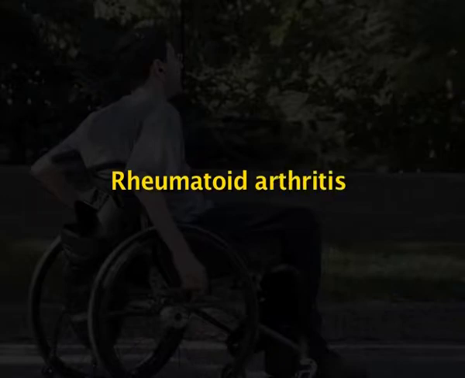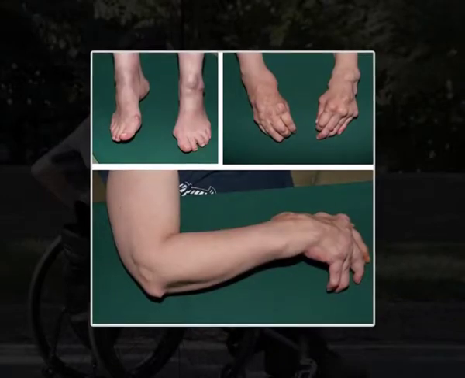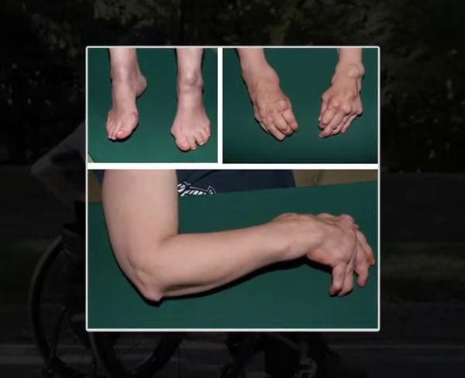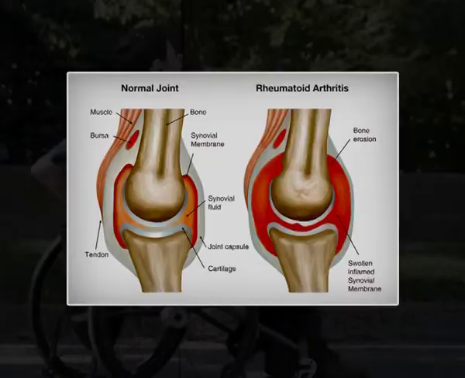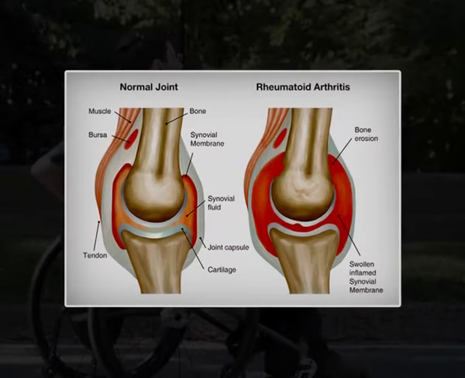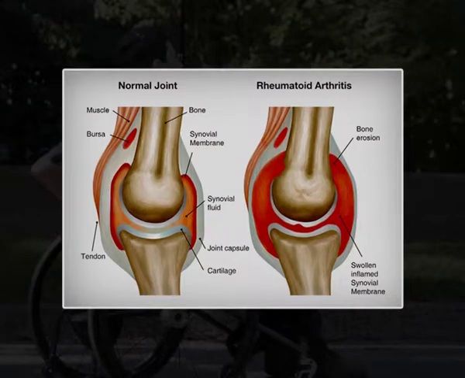Rheumatoid arthritis. Rheumatoid arthritis is a disorder in which the body's own immune system attacks the body tissues. The attack is not only directed at the joint but also to other parts of the body as well. In rheumatoid arthritis, most damage occurs to the joint lining and cartilage, which results in erosion of two opposing bones.